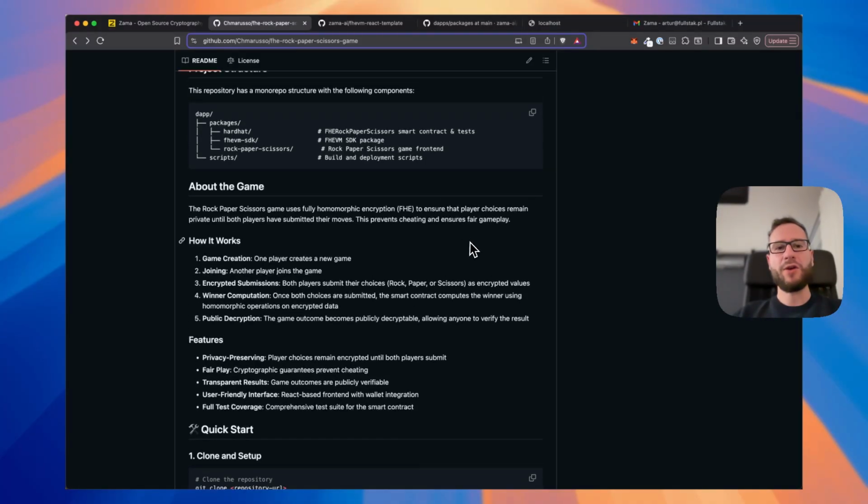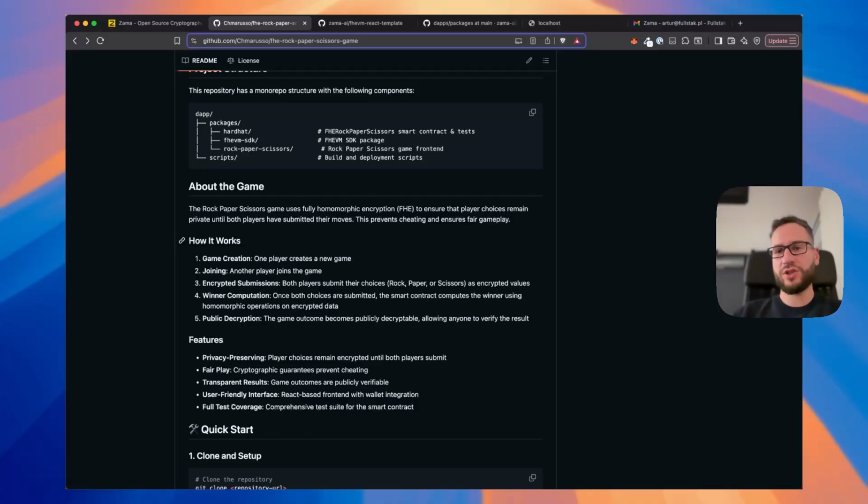So if you would like to play a rock, paper, scissors game on a regular blockchain like mainnet, Ethereum, Polygon, or whatever, the main problem with playing such games is that every transaction that goes to the smart contract is public, and all other players can check what my choice was in this game. So if I choose scissors and I know that my opponent will choose scissors as well, then of course the game is pointless. So it's very important to keep our choices secret and just reveal them once we both submit our choices, so we can decide who is the winner.